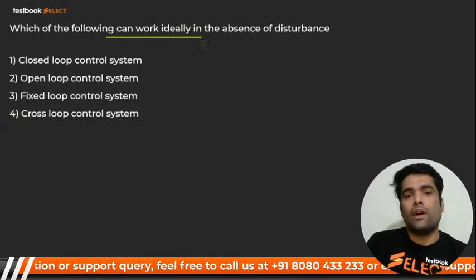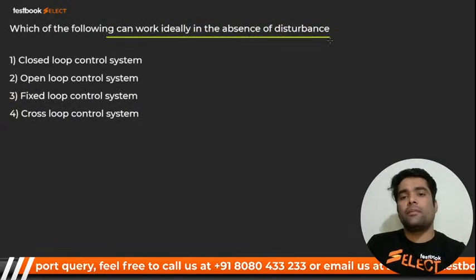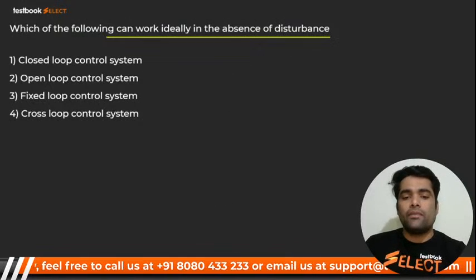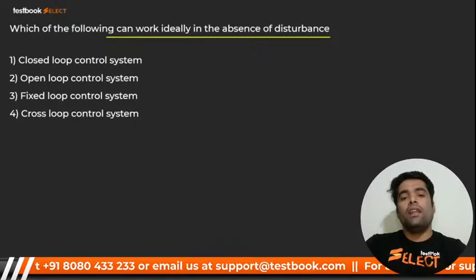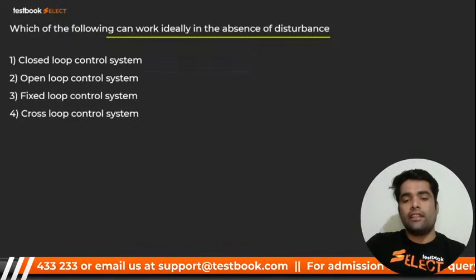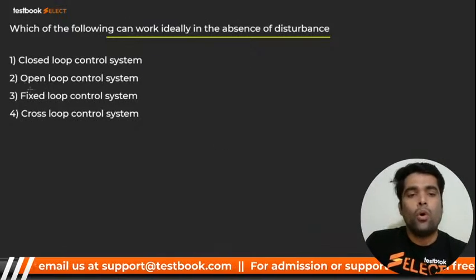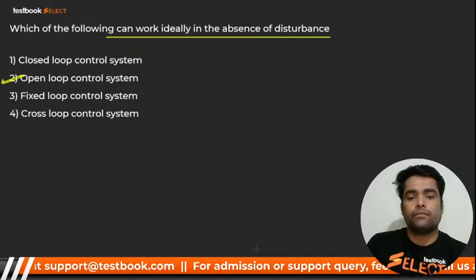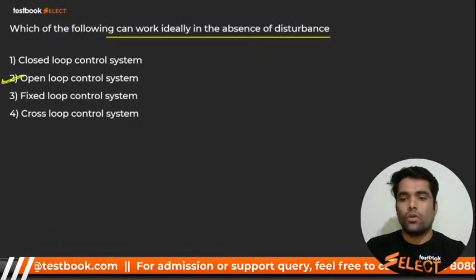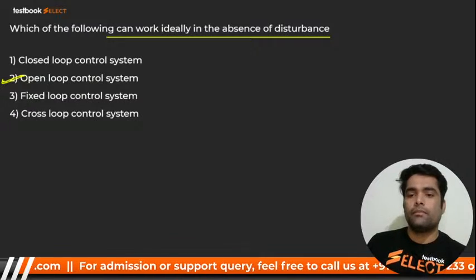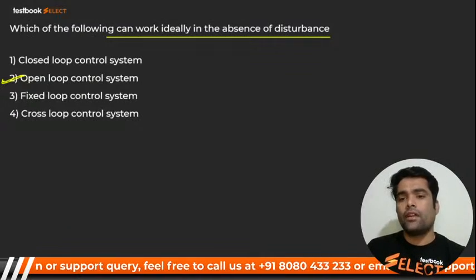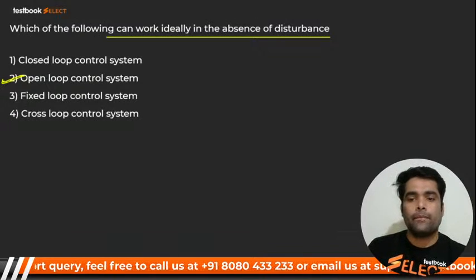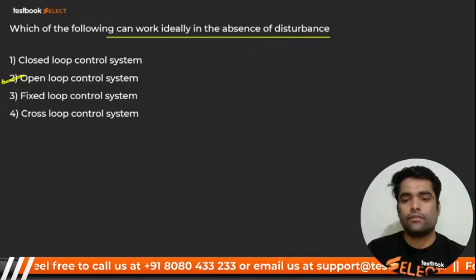Which of the following can work ideally in the absence of disturbance? In the absence of disturbance. If you have learned mechatronics, in that we studied that this is none other than the open loop control system. Open loop control system. Very good. Here we go for the next.